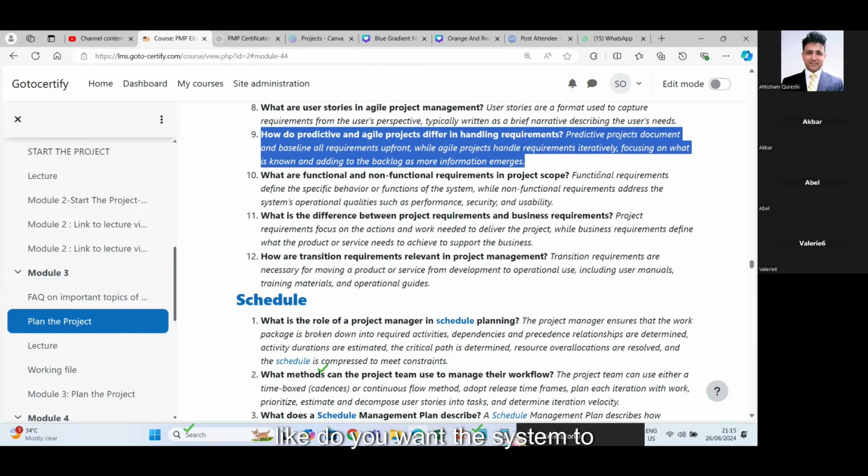Like you want the system to process payment, you want the system to withdraw cash, you want the system to do something for you. So that is what functional requirements are: the functionality that the system can offer you.